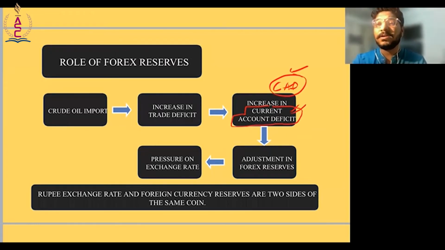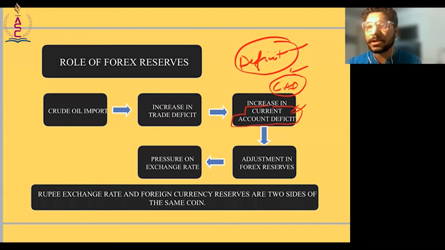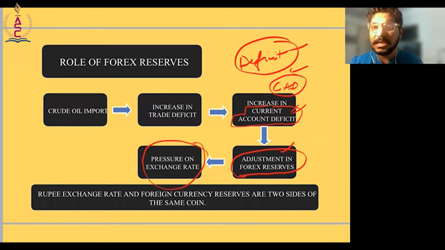So in order to fill this deficit, where should the money come from? The money would come from Forex reserves to adjust. And hence there will be pressure on the exchange rate, because the dollar and rupee equation would change. If there are fewer dollars in comparison to rupees, that means the demand for dollars would be more.